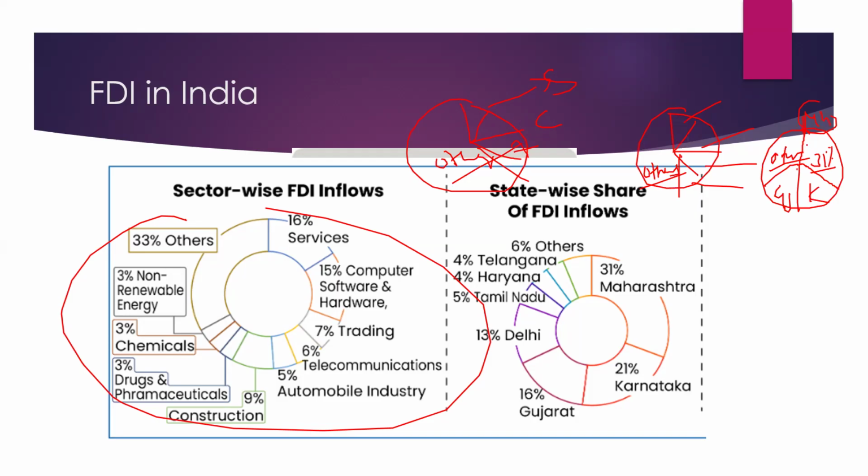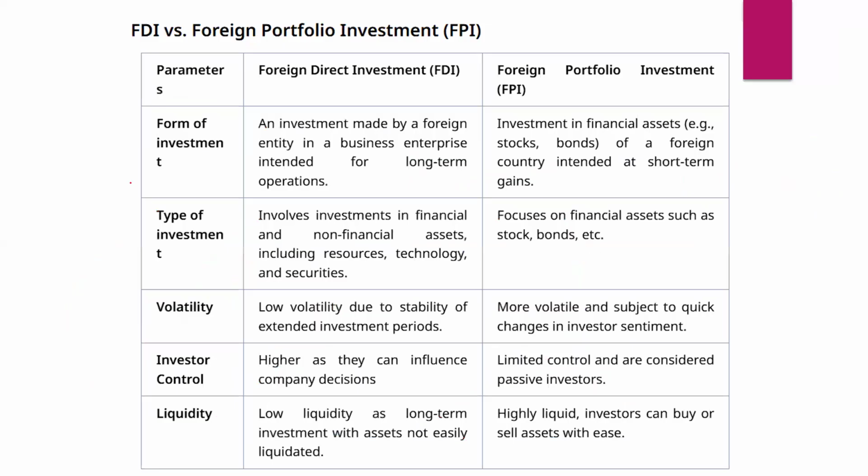We have already discussed diagrams for trade and for deregulation, and now we are discussing a diagram for FDI as well. Any question that comes on FDI, you just draw these two diagrams. That's more than enough. Recently there is some regulation on FDI and FPI. I have given this slide, but I will not be discussing it because you already know the differences. It is just for revision's sake, so you just go through this slide.